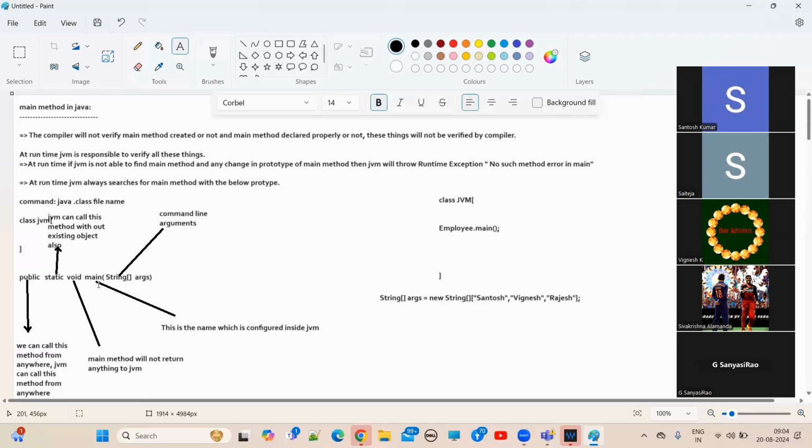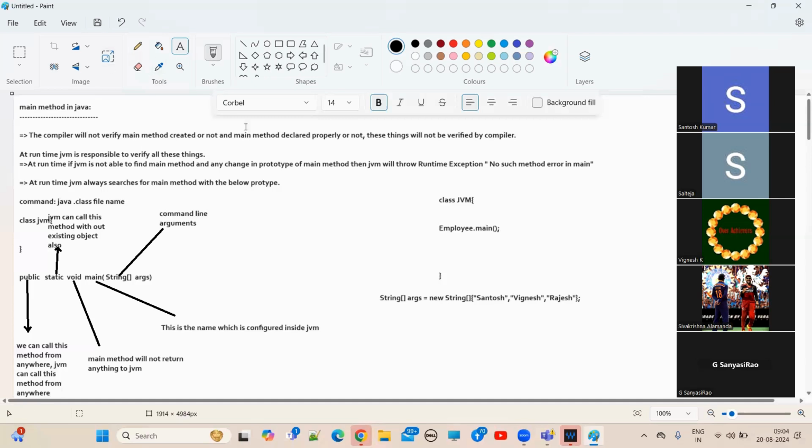Now, how to convert 10, which is in the form of a String, to an int value? Integer.parseInt. There is a method, parseInt. Where is it available? In the Integer wrapper class, we have the parseInt method. What kind of method is parseInt? A static method. How can we call a static method? By using the class name.